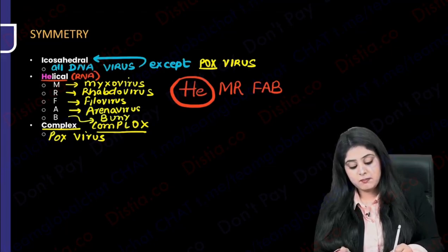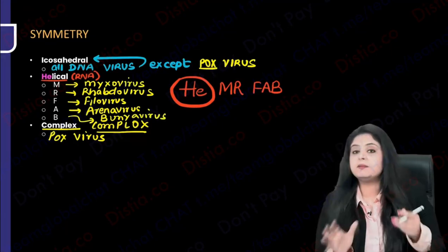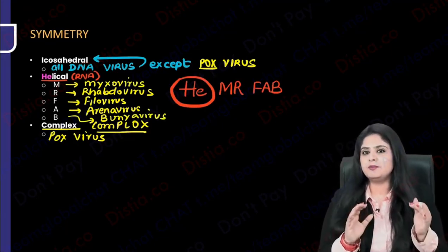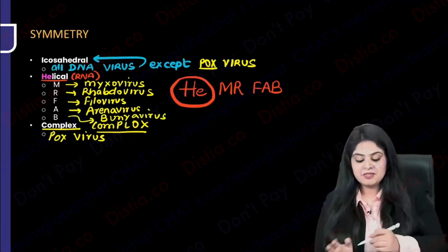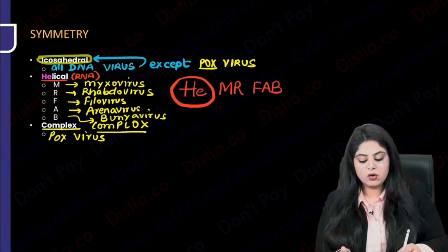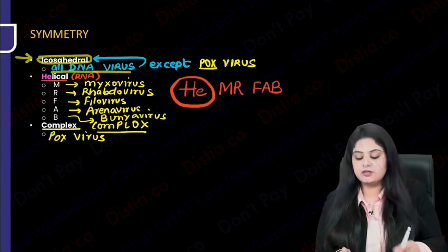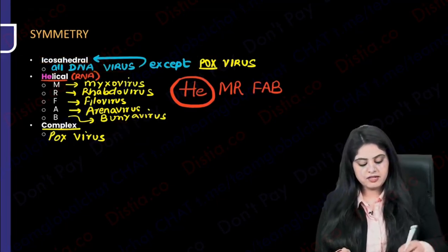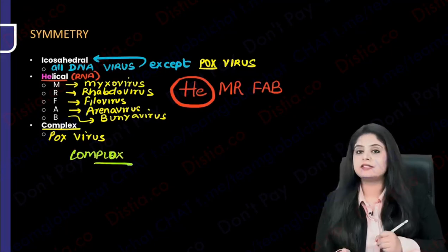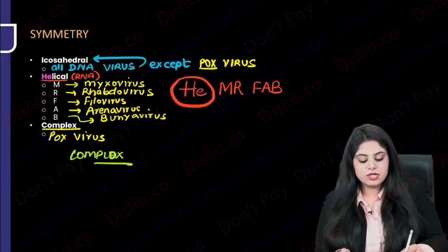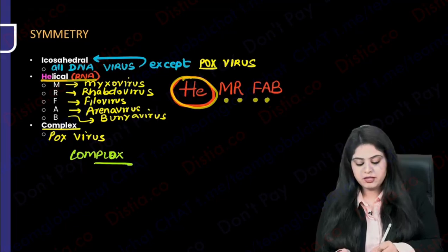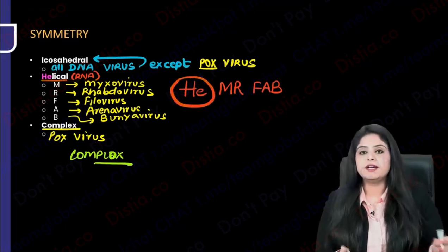So there are going to be many places where I will use the same mnemonic. Why I've made this mnemonic is because Mr. Fab will be used everywhere. So you'll get to know that in a while. So quickly guys, let's revise. All the DNA viruses have icosahedral symmetry except pox virus, which we write as complex. That has complex symmetry. And which are the RNA viruses with a helical symmetry? So myxo, rhabdo, filo, arena and Bunyavirus.